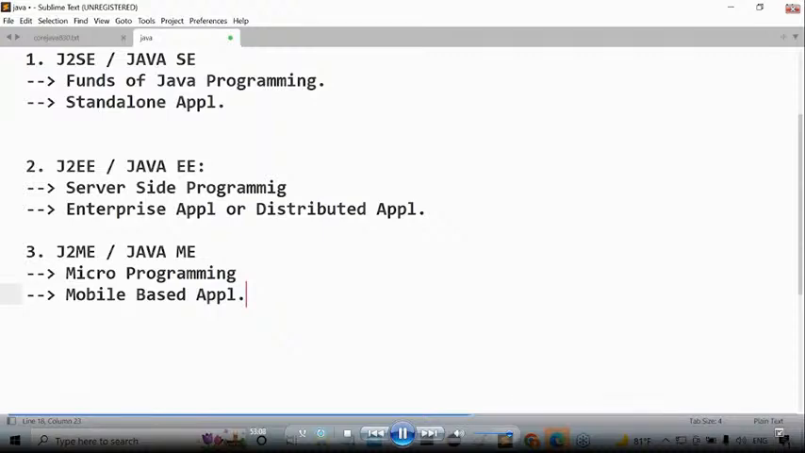Facebook.com has a server-side application available. But to connect with the server-side application from my mobile phone, I require one application on my mobile phone. I need to run one app on my mobile phone. That app is what? Mobile-based application. Okay, leave this one also.